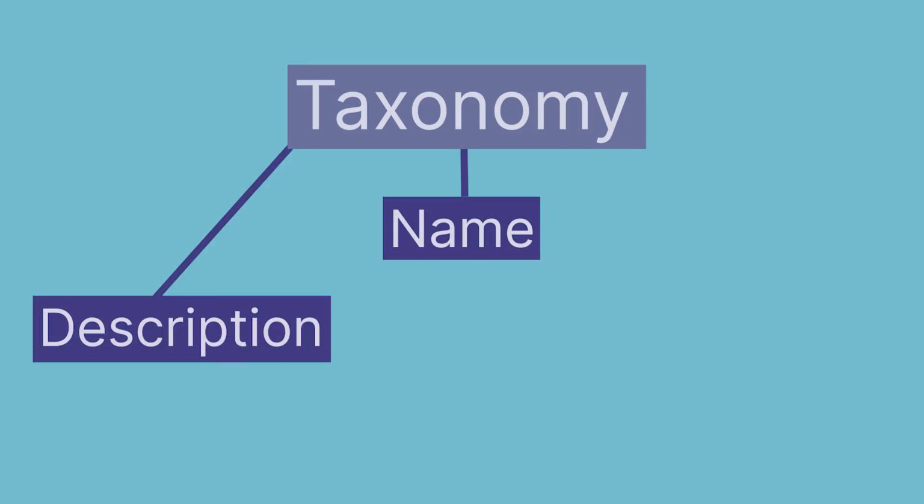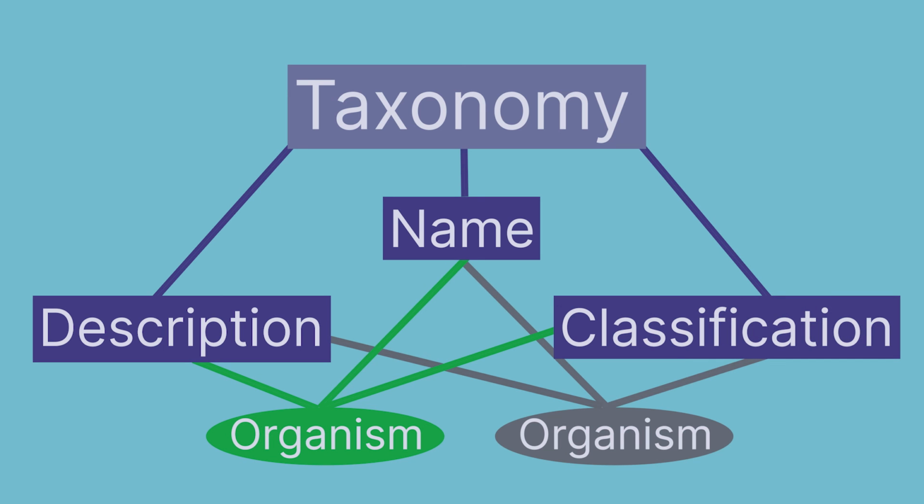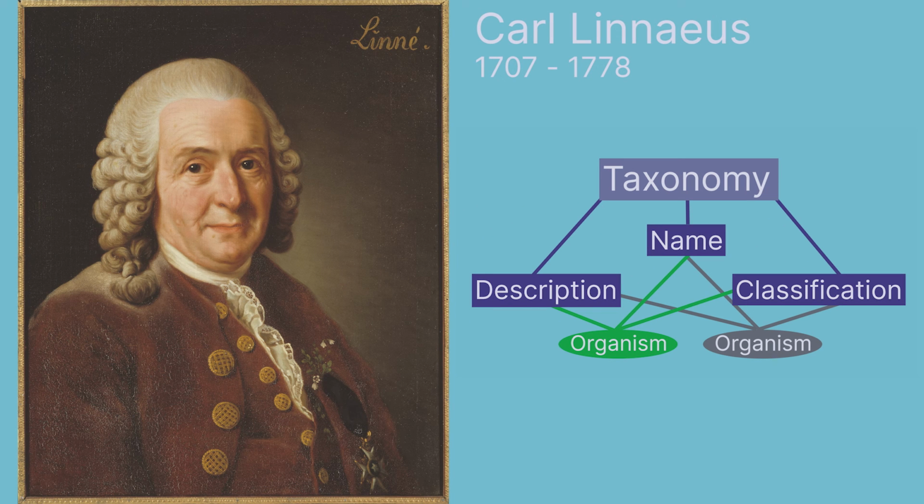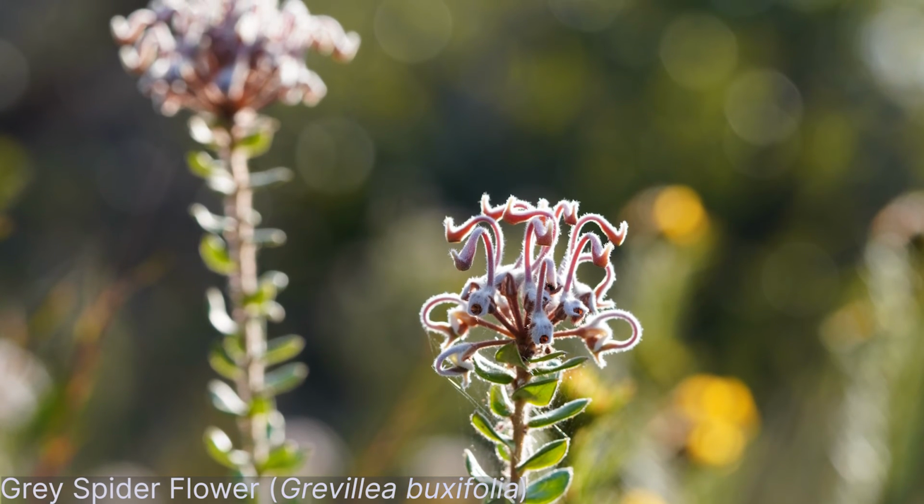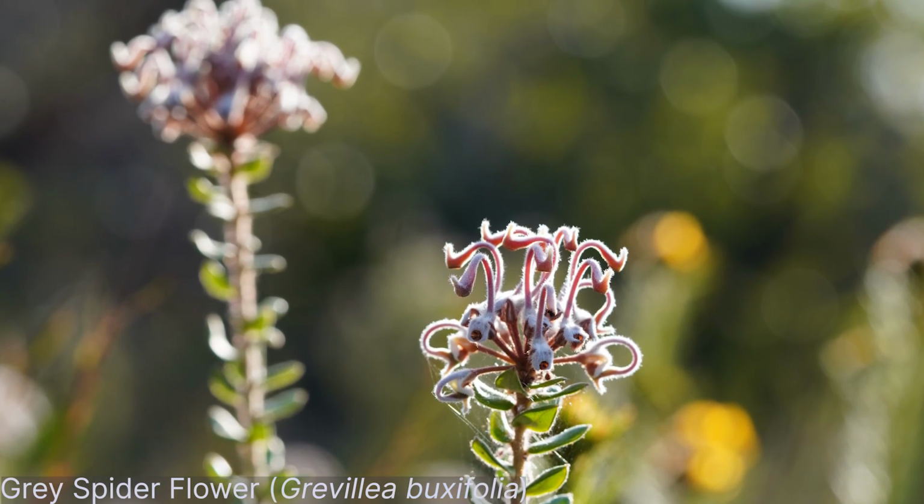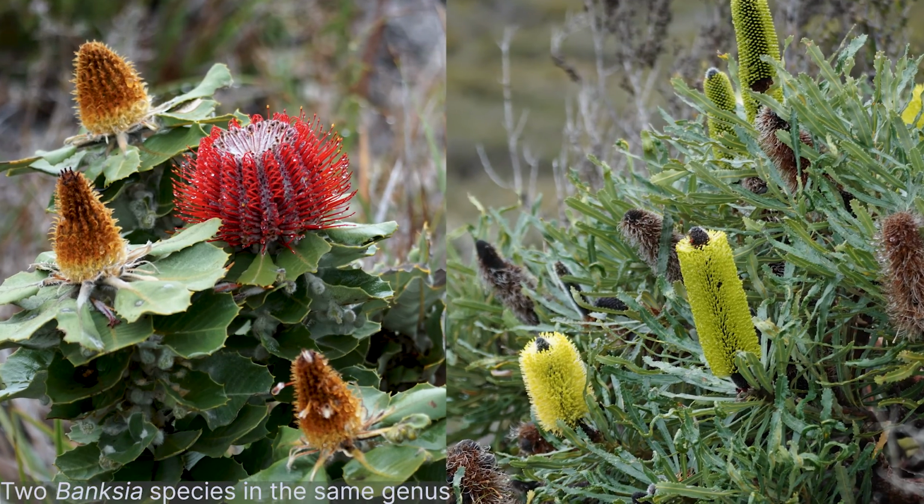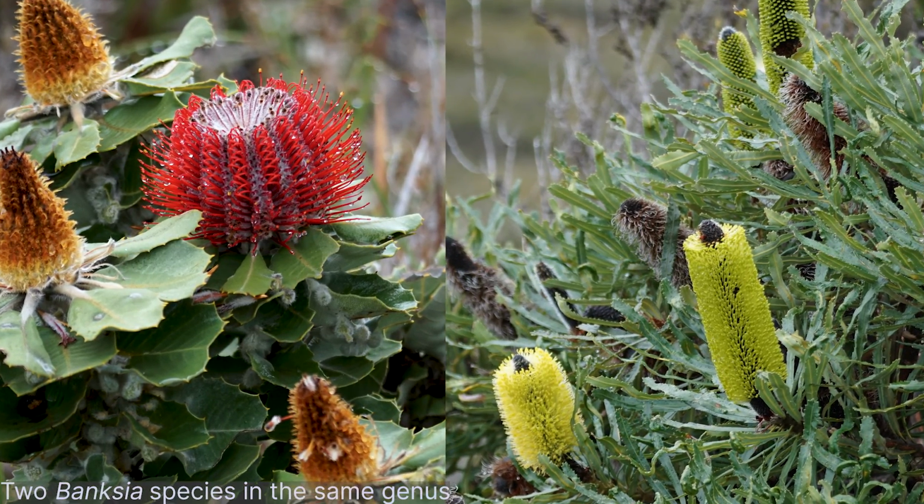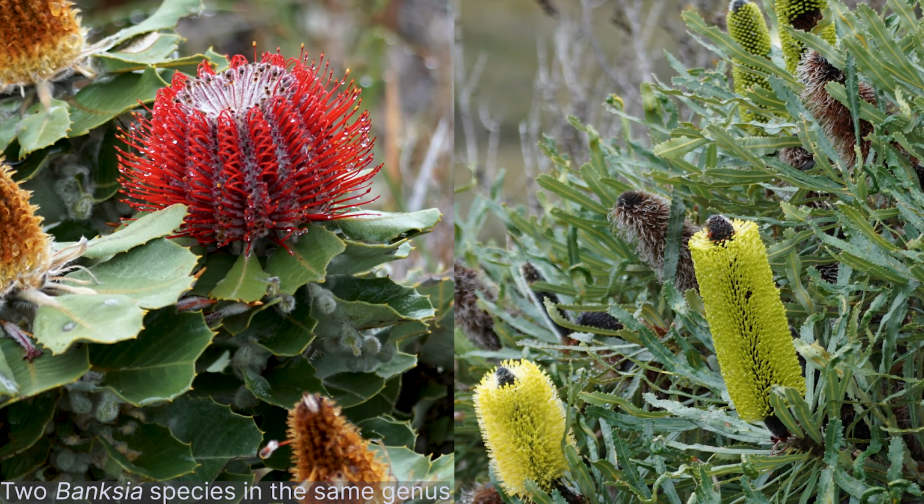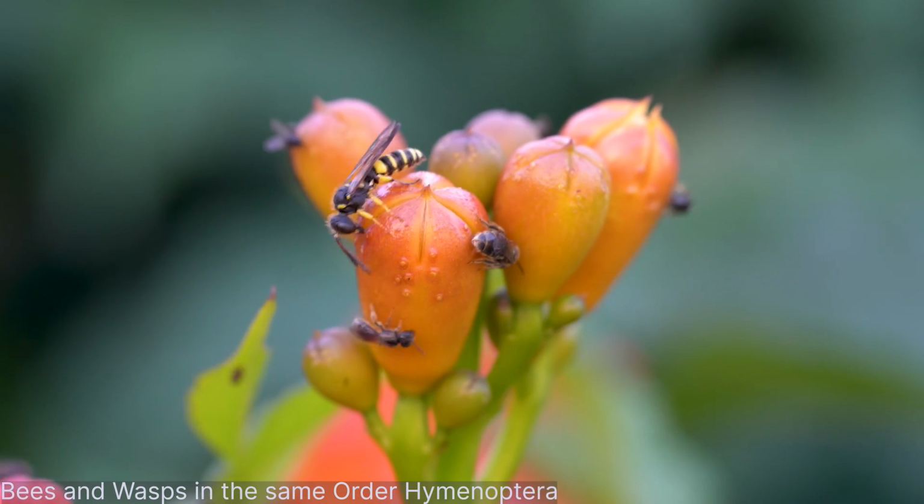In biology, taxonomy names, describes and classifies living and extinct organisms. Taxonomy is based on the classification system developed by the Swedish naturalist Carl Linnaeus in the 18th century. It groups organisms based on shared morphological and phenological characteristics. For instance, shared characteristics might include flower morphology in plants, or the structure and body parts in insects.